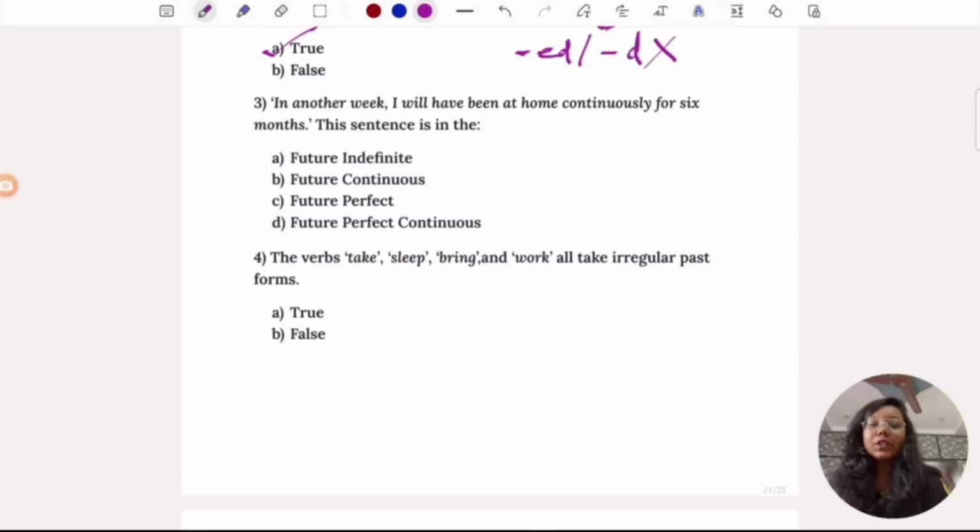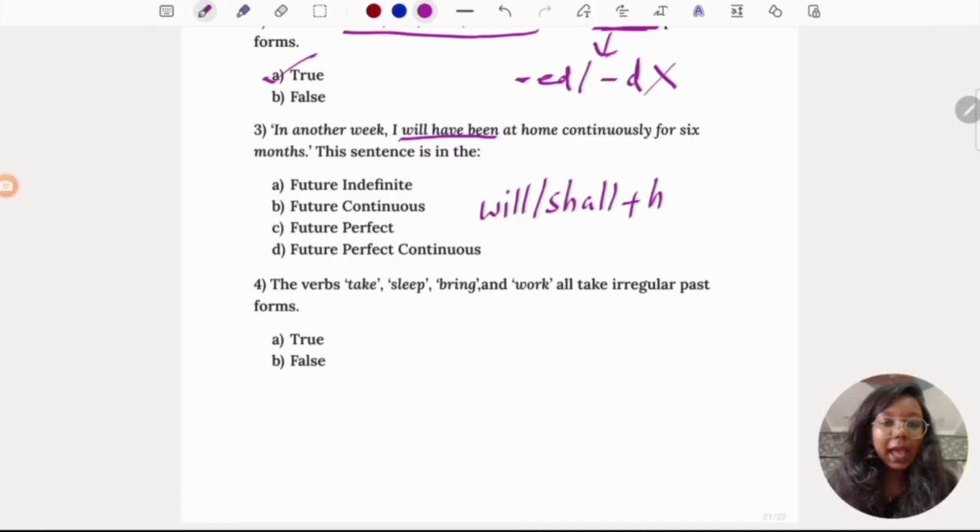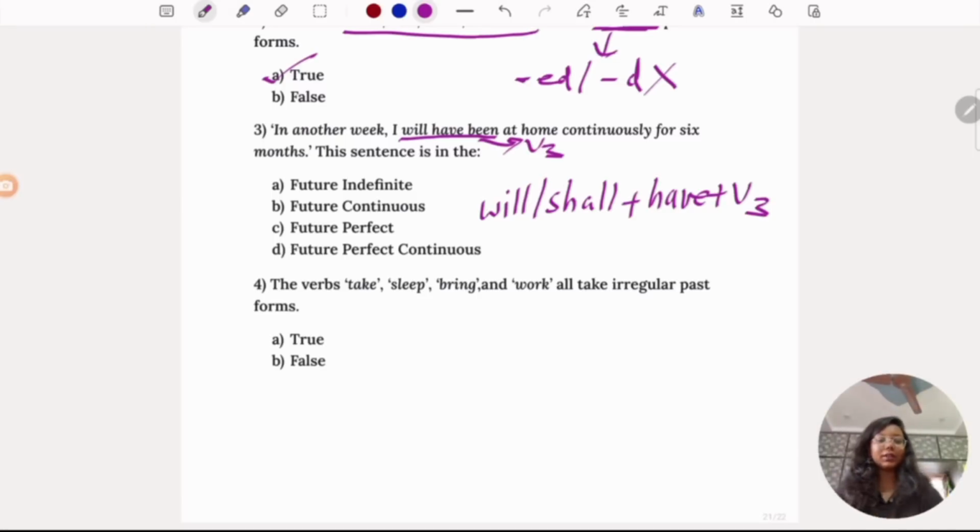So it is true. So if you see the third question, in another week, I will have been at home continuously for 6 months, and they're asking the tense of this sentence. I will have been, will or shall plus have plus been, it's V3. And what's the structure like? Which tense structure is this? It is future perfect. If you see the structure of will or shall plus have plus V3, then it's future perfect.